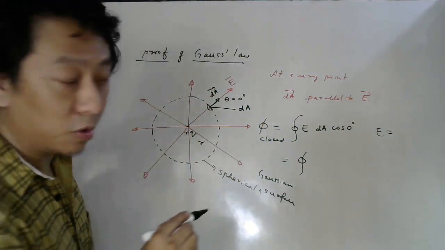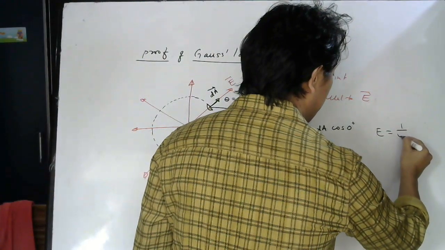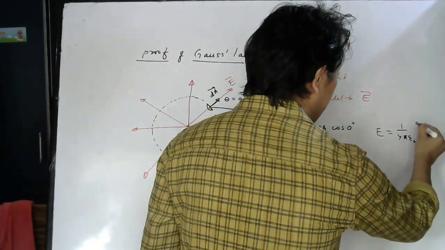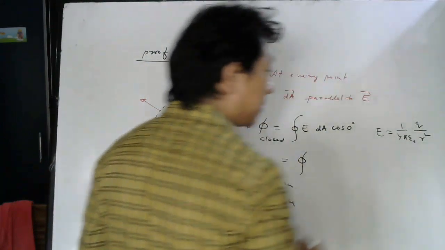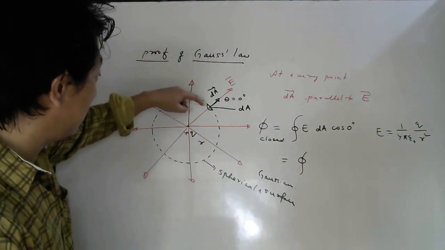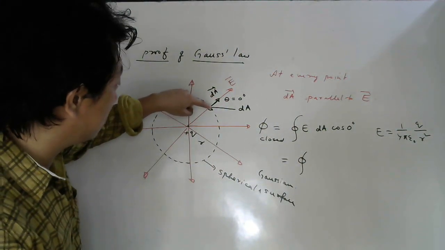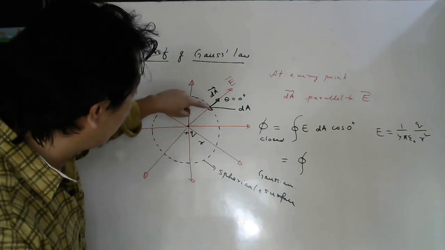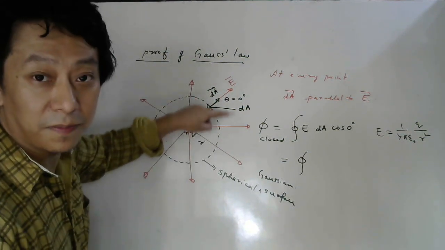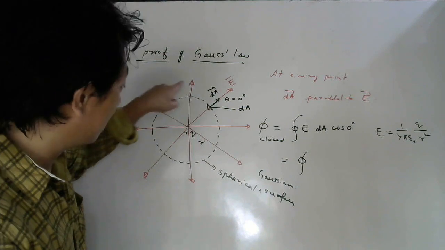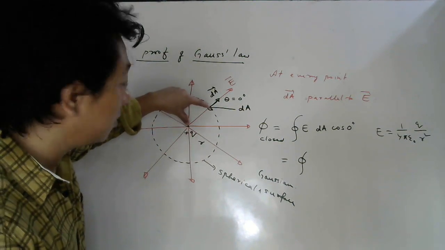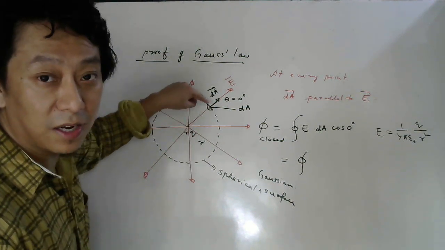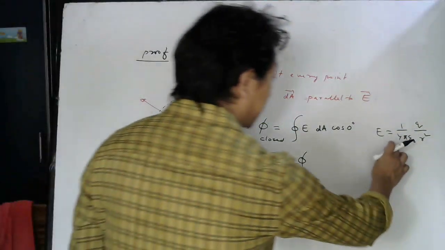For a point charge we know the formula for E: 1 by 4 pi epsilon naught q by r square. Here r is the distance from the source charge to the observation point, that is the point where I made the surface. So this distance is your distance between source charge and observation point. So substitute this E here.